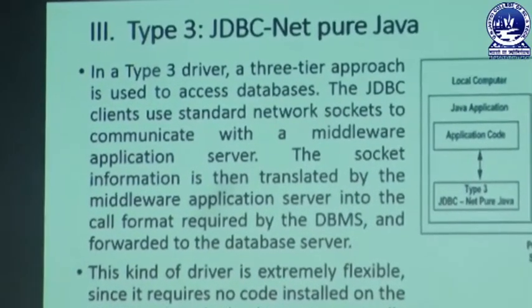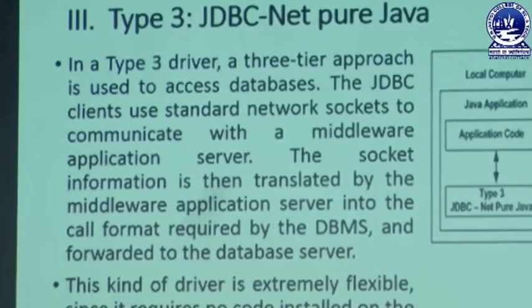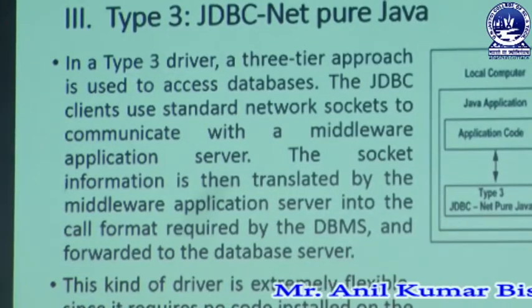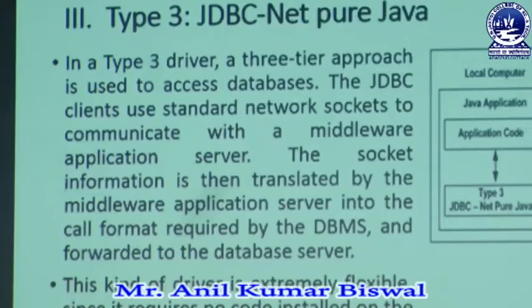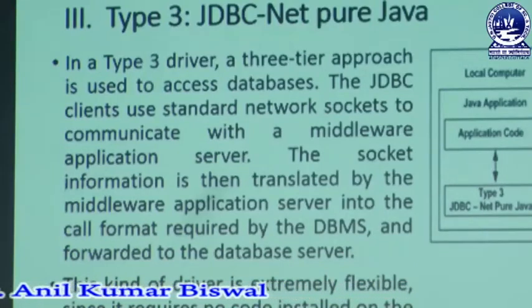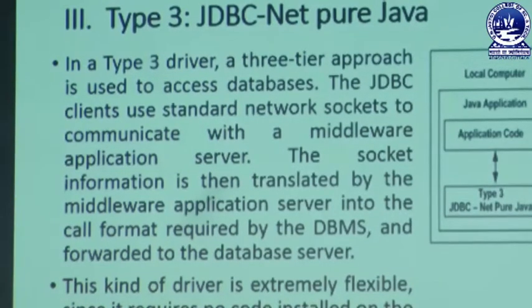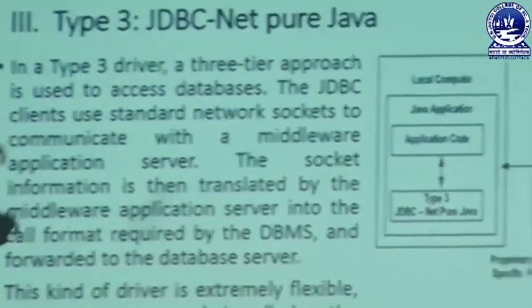By using these connections, the user can easily link with the database, so that the JDBC clients use standard network sockets to communicate with a middleware application server. The socket information is then translated by the middleware application server into the call format required by the DBMS. Because we need that architecture, let's focus on it.